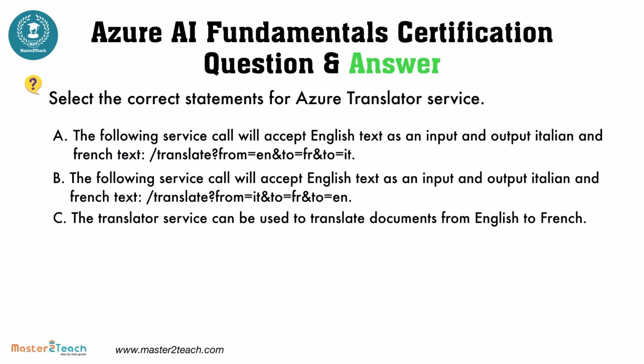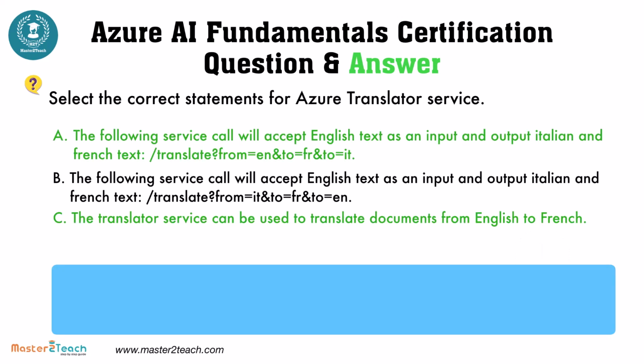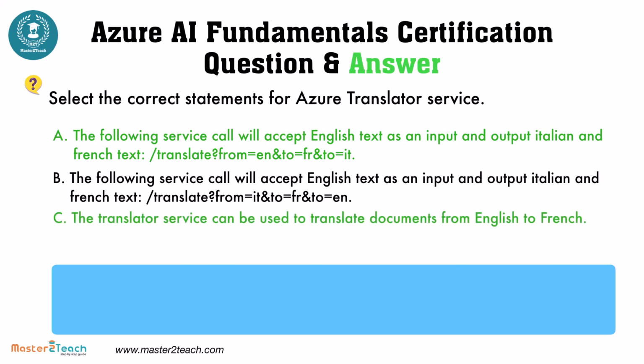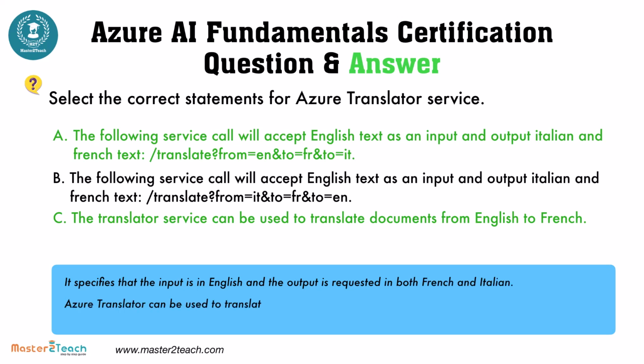The correct statements for Azure Translator service are: the following service call will accept English text as an input and output Italian and French text, translate from equals en and to equals fr and to equals it; and the translator service can be used to translate documents from English to French. It specifies that the input is in English and the output is requested in both French and Italian. Azure Translator can be used to translate documents, including converting text from one language to another, such as from English to French.